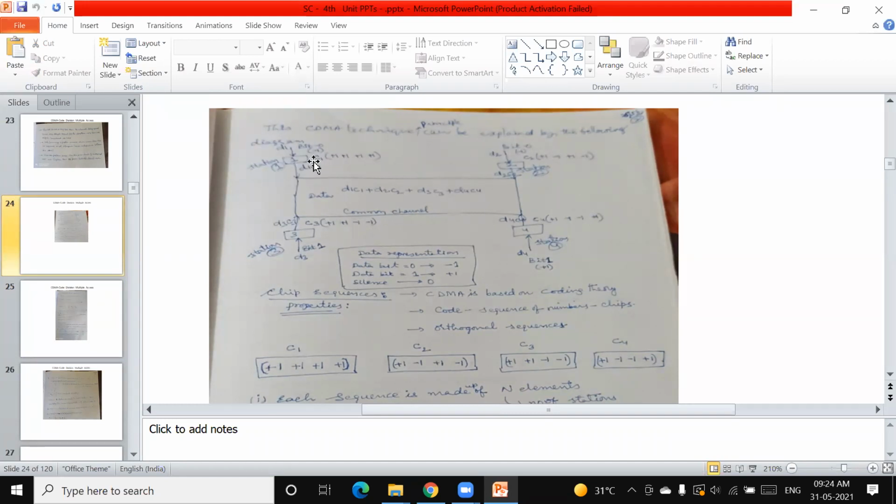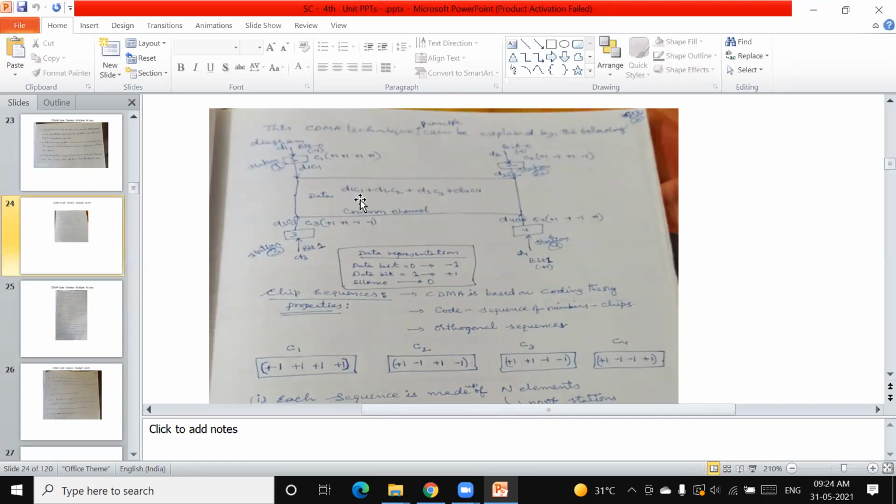So D1 is 1 and C1 is this. They are multiplied and you get the same. Here bit 2 is 0, that is D2, and this is C2. D2 and C2 are multiplied and you get the data here. And this is C3 and D3 is 1, so D3 and C3 are multiplied and kept here. And D4 is bit 1, and C4 is the code, multiplied and kept here.